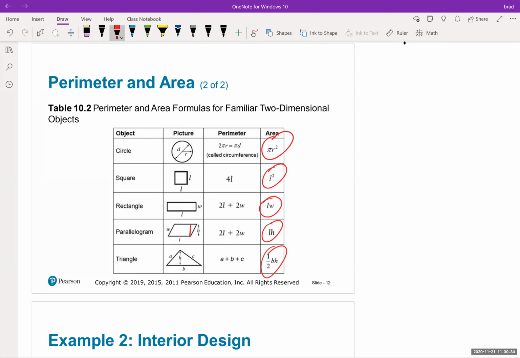So these are all core basic ones that everybody should know. If you don't know them, that's okay, just memorize them. Whether I was a math teacher or not, I would know these formulas. These are formulas for objects that are in our everyday life.